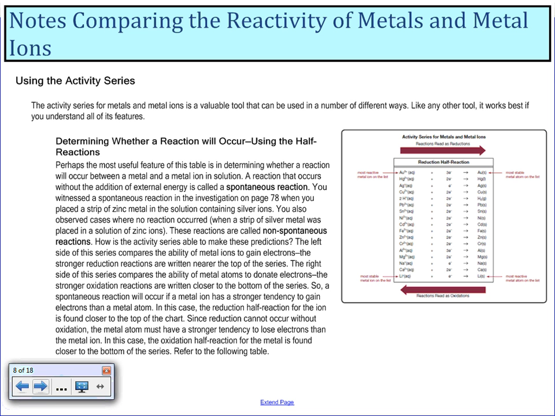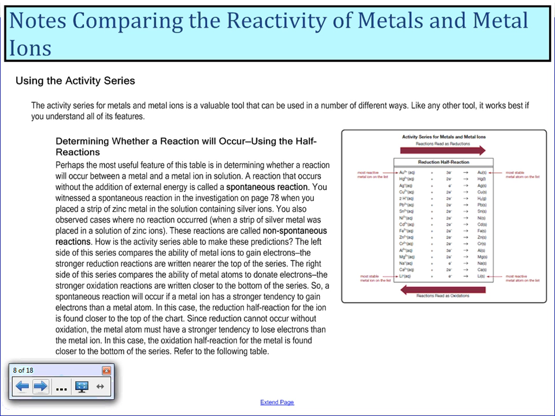When you place a strip of zinc metal into a solution containing silver ions, we also observed cases where no reaction occurred, where a strip of silver metal was placed in a solution of zinc ions. These reactions are called non-spontaneous reactions. So how is the activity series used to make these predictions?